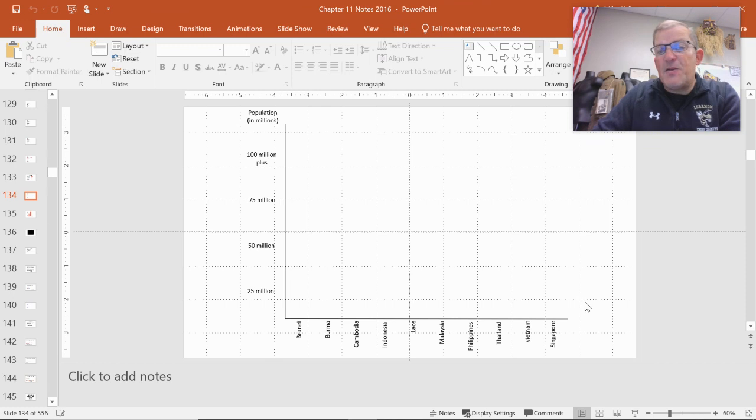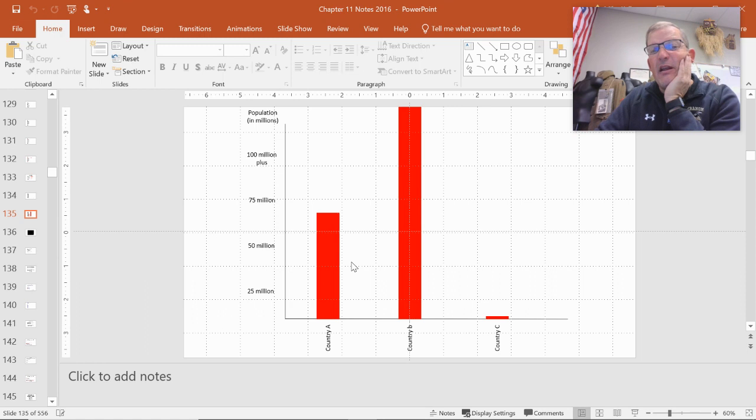Now, on the back page, it's going to ask you to create a population graph. And so here I've got an image of the population graph. We've got the countries kind of listed down below. And then up along the left side, you see the population numbers, and it's broken down by 25 million, 50 million, 75 million, 100 million plus. So what you're going to have to do is look at the population for each of these countries and then estimate about where that bar should go.